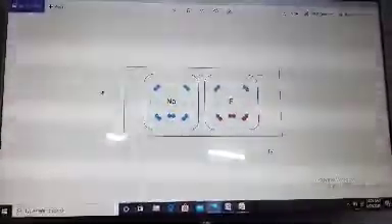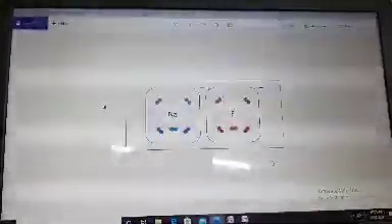And one more thing I will be explaining here: when this Na plus and F minus are formed, due to this attraction force they will release energy that is known as the lattice energy, or the lattice enthalpy, it is also called. So what is the definition of lattice enthalpy? You can note it in your notebook also: this is the energy released when 1 mole of cation and 1 mole of anion attract each other to form a stable compound. That is known as the lattice enthalpy.